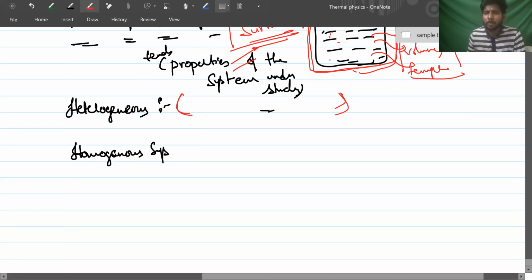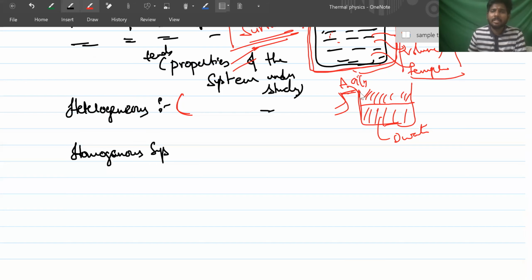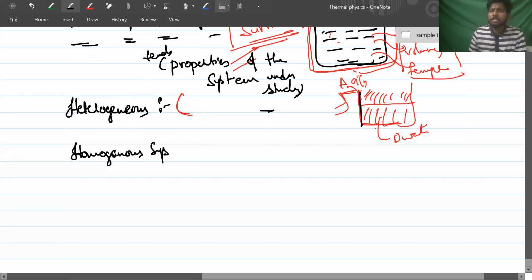For example, you mix two immiscible liquids or two immiscible gases, such as oil and water. Will they mix? No, right? This system is not completely uniform. Uniform density is not there; different density and different molecular interactions are all there in this given system. This is called a heterogeneous system.